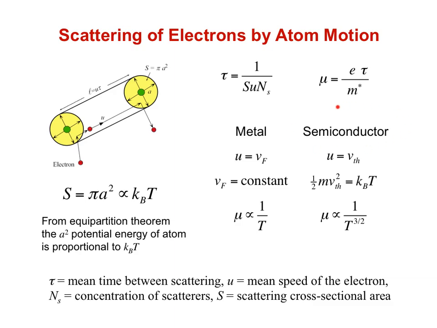For a semiconductor, we do a similar analysis, except that for the average speed of the electron, we use the thermal velocity of the electron. This is because our semiconductor obeys Boltzmann statistics as opposed to the Fermi statistics for the metal. For the semiconductor, the thermal velocity comes from the kinetic energy equal to kT, bringing in a square root of T into our thermal velocity, which goes into the tau, and therefore the mobility, giving us an overall mobility proportional to 1 over T to the 3/2 power.